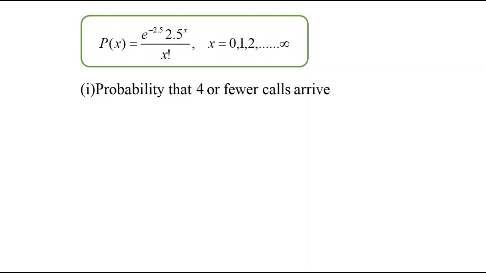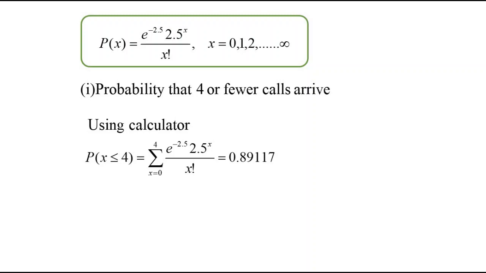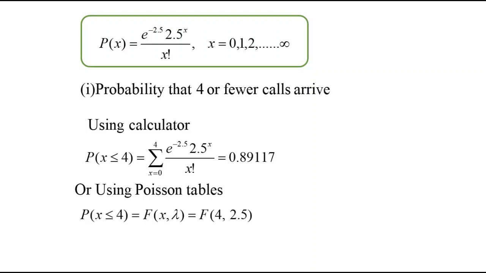That is when x is less than or equal to 4. If you are using a calculator, you can type this equation from 0 to 4 and then you will get this answer. If you are using the tables, that is adding all the values from 0 up to 4, which is nothing but capital F of 4, 2.5. So here lambda is 2.5. If you are searching the table, 2.5 is not available, only 2.4 and 2.6 are available. You can take the average of these two, that will be your answer.